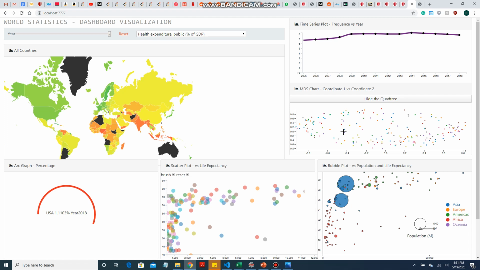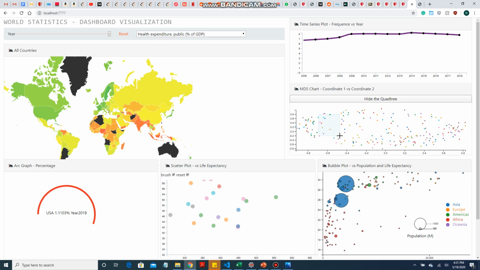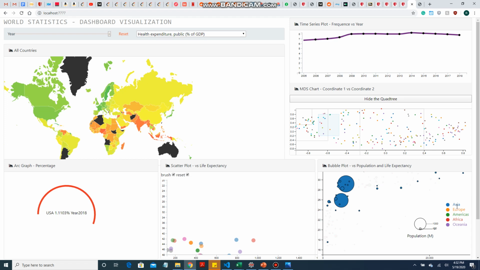And if we want to see how the comparison is done based on the distances between the countries, I've used an MDS chart. If I hover over the points, I can see that there are a lot of countries based on life expectancy. I've even used a quad tree which shows which data points can form a cluster based on their distances. If we hover over the continents, we see Asia, having the largest population, still hasn't contributed as much as other continents like Europe and America.